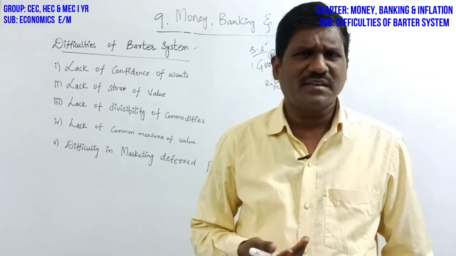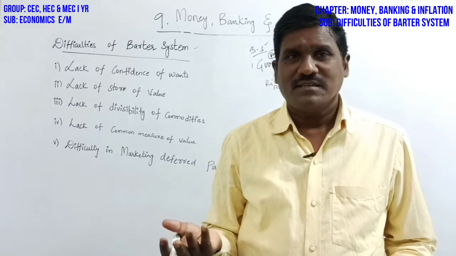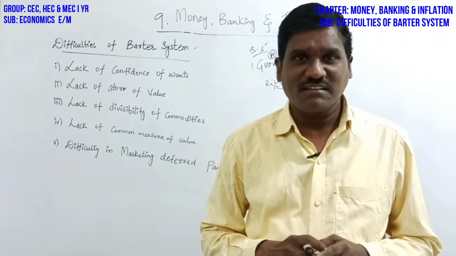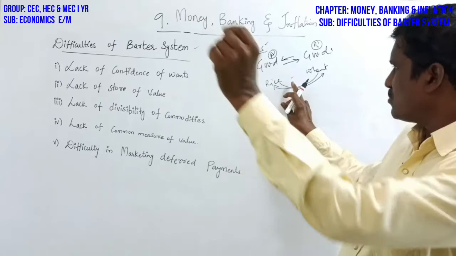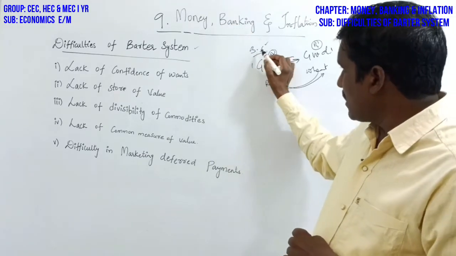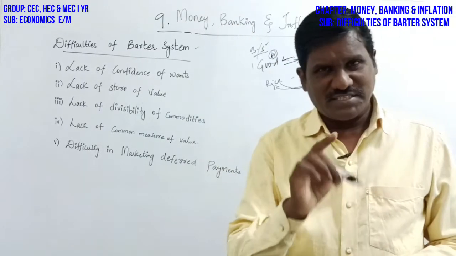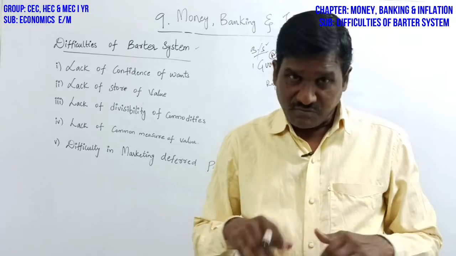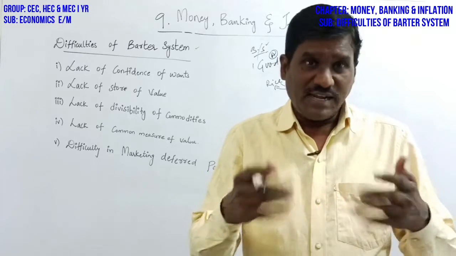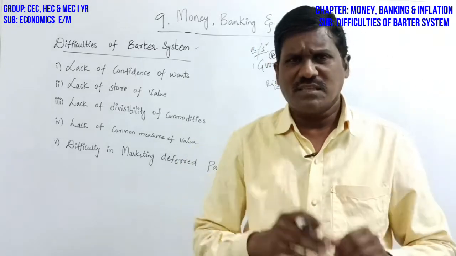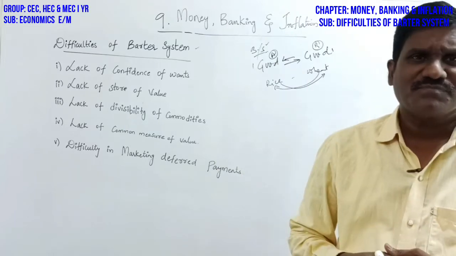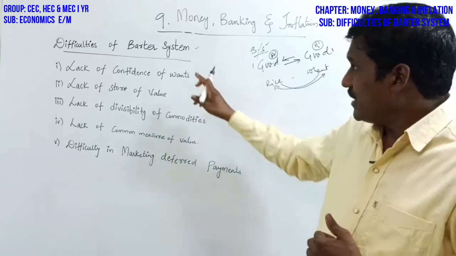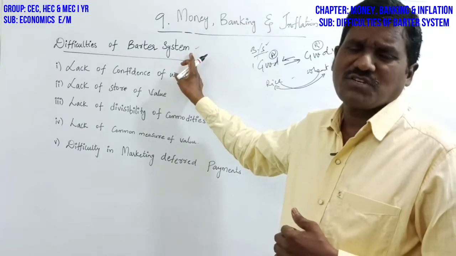In those days they had no money, but they satisfied their wants by using goods and services. This is the way to satisfy wants, and this system is called the barter system. But later they had so many difficulties in the barter system. What are the difficulties of the barter system before the evolution of money?